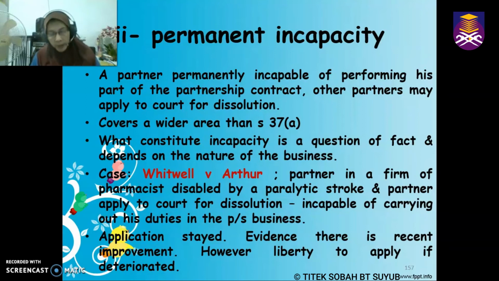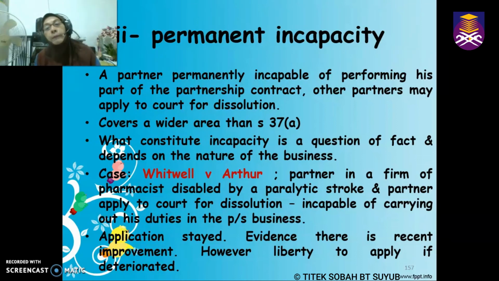So in the case of Wilson versus Arthur, what happened in that case? This is a pharmacist, and one of the pharmacists became disabled because he suffered a paralytic stroke. And one of the partners now filed for dissolution. He was paralysed on one side of the body, he had a stroke, right? According to the partner, he is incapable of carrying out his duties in the partnership business. However, the application was struck out by the court.